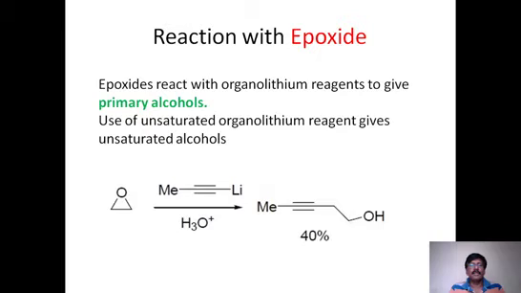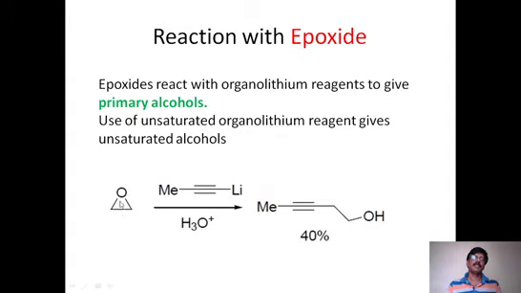And if you look at the reaction between alkyl lithium and epoxides, how would it go? When you look at epoxides, you see this is an epoxide. This is a cyclic compound where one oxygen is there and two carbons.